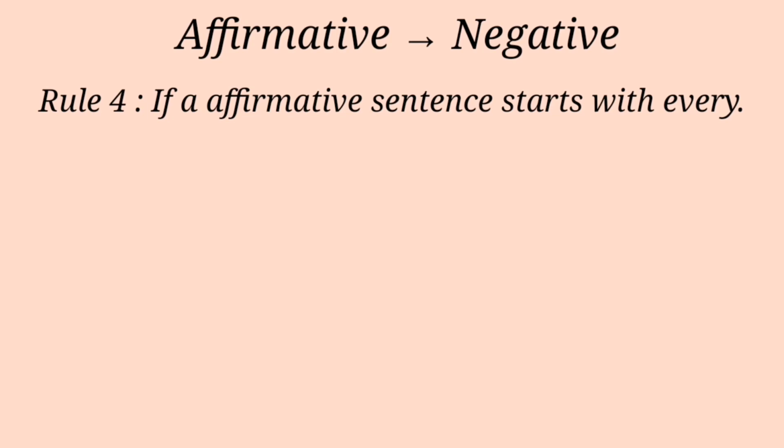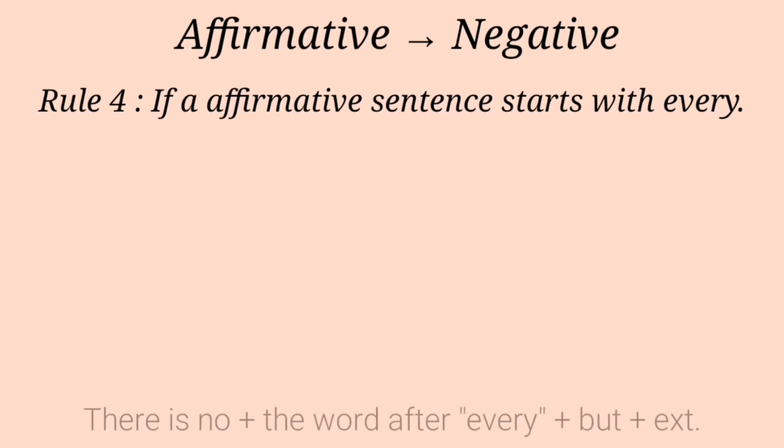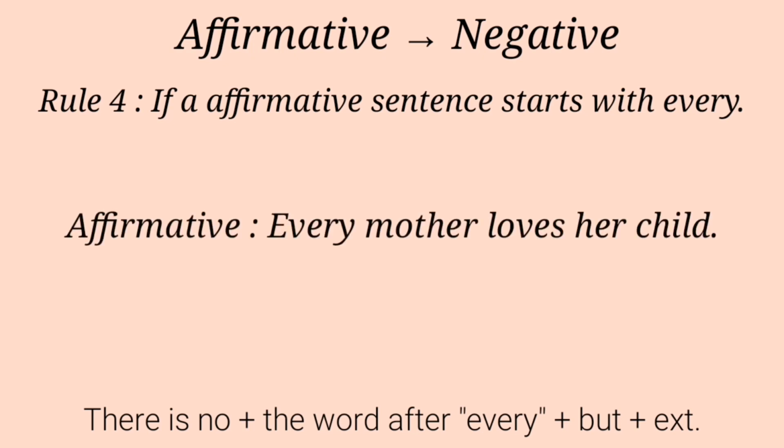Rule 4. If an affirmative sentence starts with "every", then our structure will be "there is no" plus the word after "every" plus "but" plus the rest of the sentence. Look at the example. Every mother loves her child.